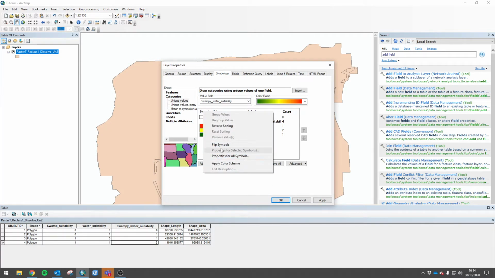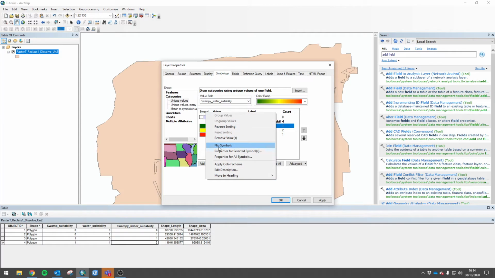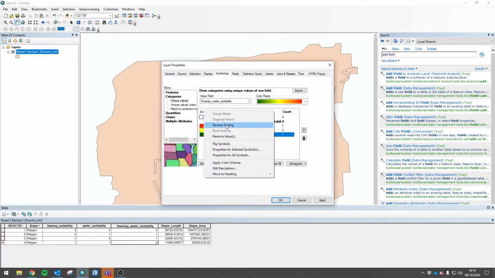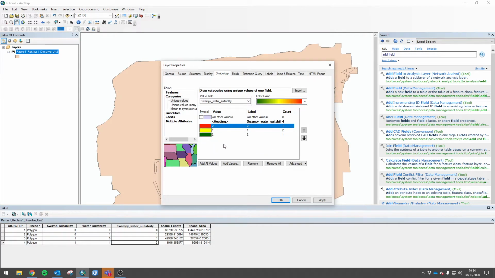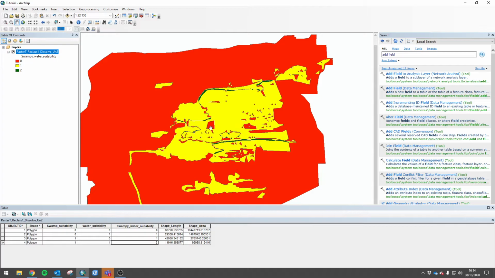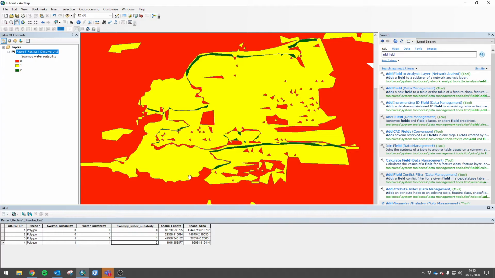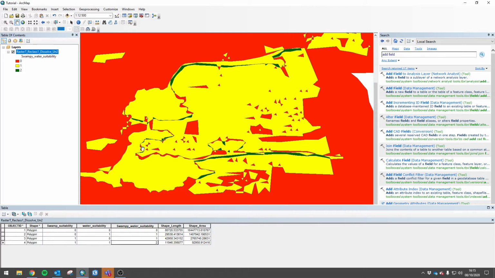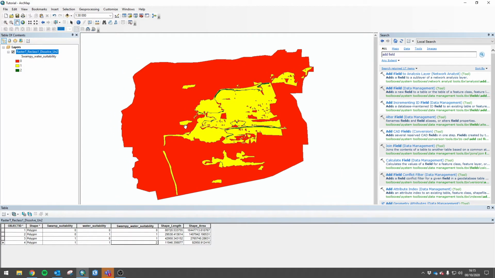Right. If these symbols are reversed, so if you have a 2 being red and a 0 being green, right-click the symbol and go flip symbols. Yeah. If you're reverse sorting, it's just going to flip it around. If we click flip symbol, it's going to change the colors. Okay? Go ahead and complete that. Cool. So this is our overlay. This is our overlap. All the water, and there's little areas where the water and the swamp overlap. That is crocodile or alligator heaven. Loving it. So here's our end result.